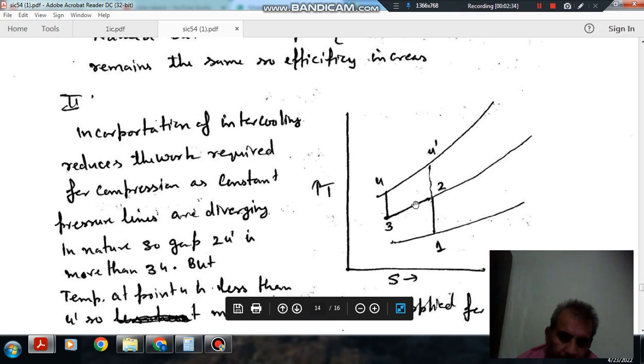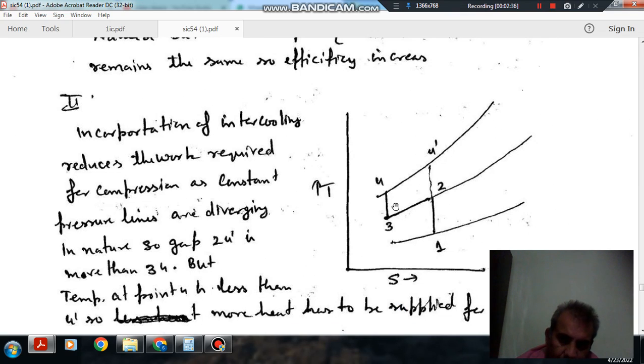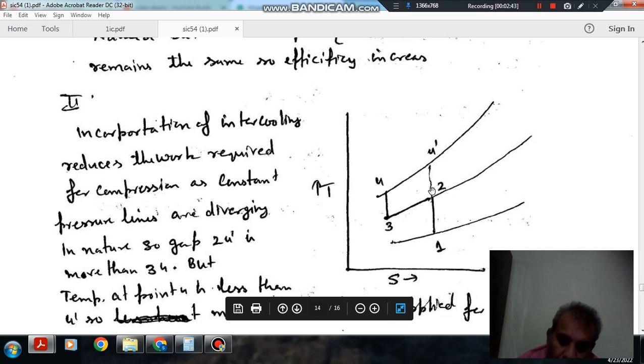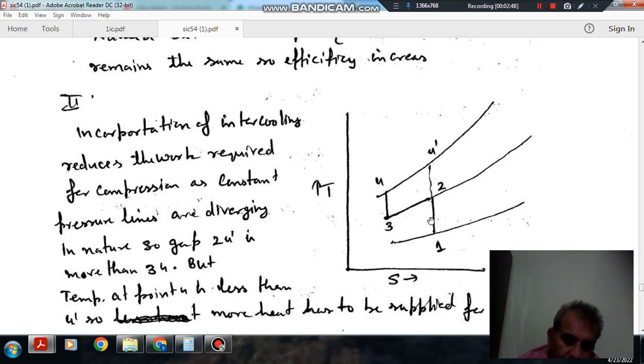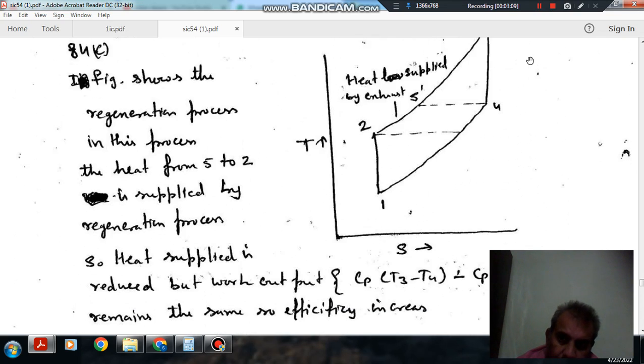Okay, and if we perform intercooling, then as the pressure lines are diverging in nature, here if there is no intercooling, then the compression process will be 1 4 dash. Okay, and if there is intercooling, then the compression process is 1 2 and 3 4. Okay, so it means the work is less as compared to this 2 4 dash, because this gap is more as compared to this. Okay, but we have to supply more heat because we are starting from the point 4 and reaching up to this point.